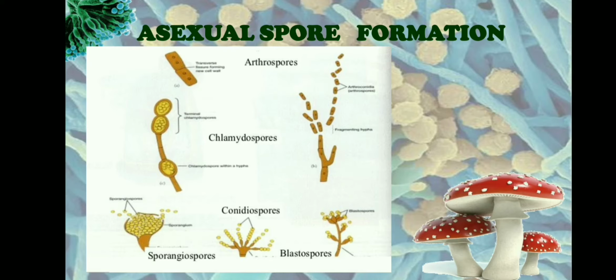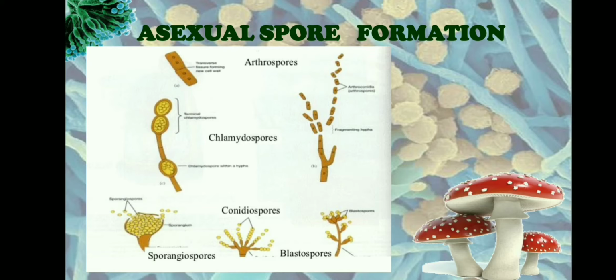But in arthrospore formation, what happens is one vegetative cell will get separated from the hyphae, and that vegetative cell is going to give rise to a new individual. So that vegetative cell which is being separated from a mother cell is going to act as an arthrospore. This is usually seen in Geotrichum and Trichosporon.